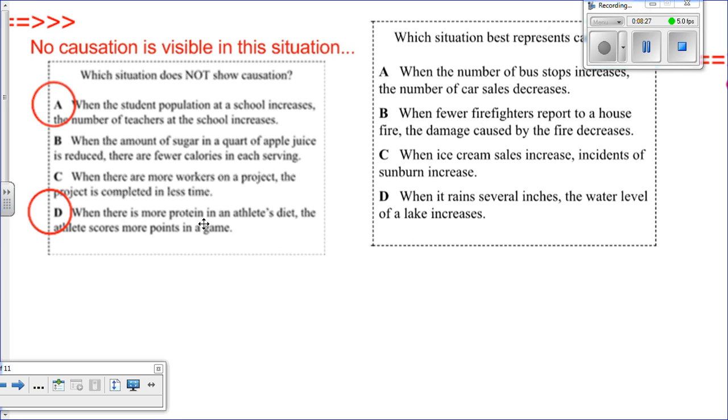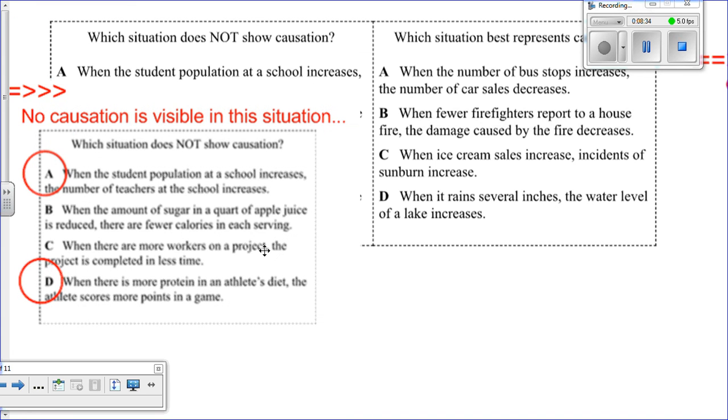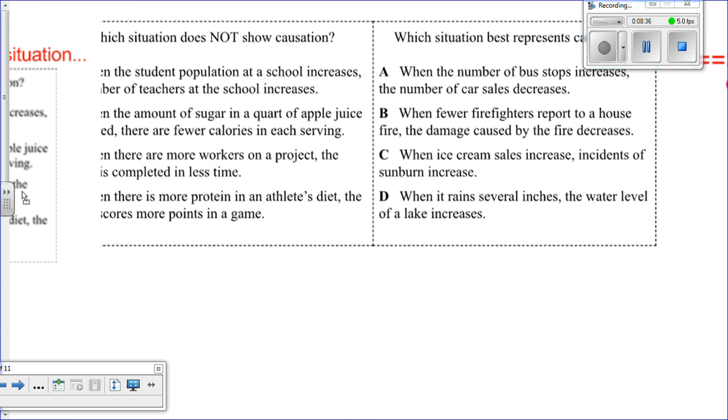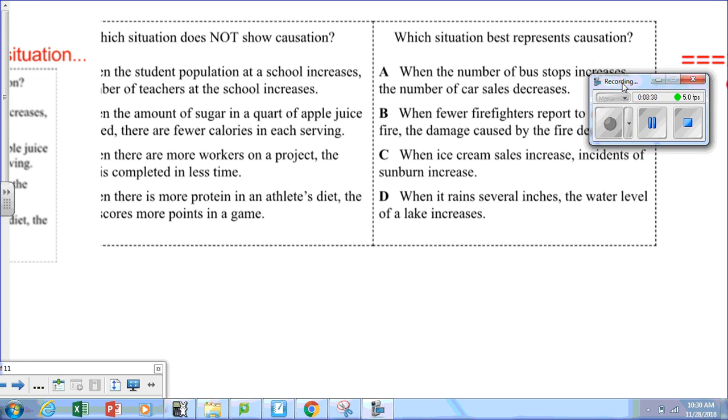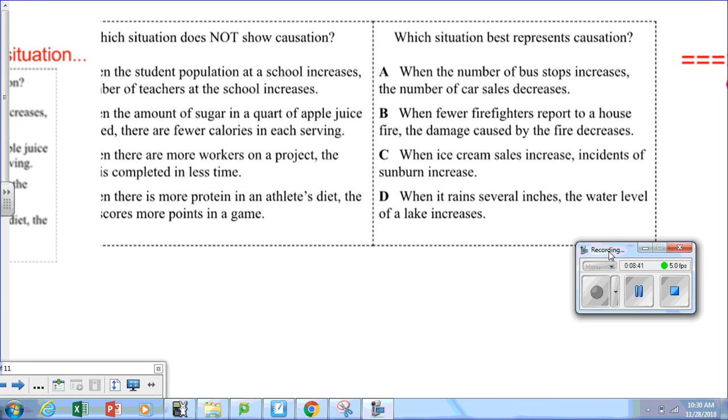Which situation best represents causation? A, when the number of bus stops increases, the number of car sales decreases? No, don't think so. B, when fewer firefighters report to a house fire, the damage caused by the fire decreases? What? C, when ice cream sales increase, the incidence of sunburns increases? Or D, when it rains several inches, the water level of the lake increases?